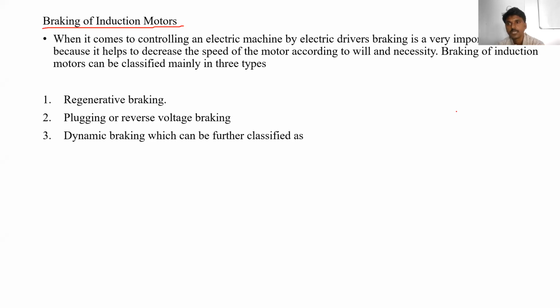Mechanical braking is very rough; sometimes the brake is applied suddenly, and sometimes the brake may not be applied properly and the vehicle slowly goes and stops. So we cannot stop the vehicle at an exact position, and we cannot bring the speed from maximum to zero gradually, because sometimes it stops suddenly and sometimes slowly. So all these are drawbacks.